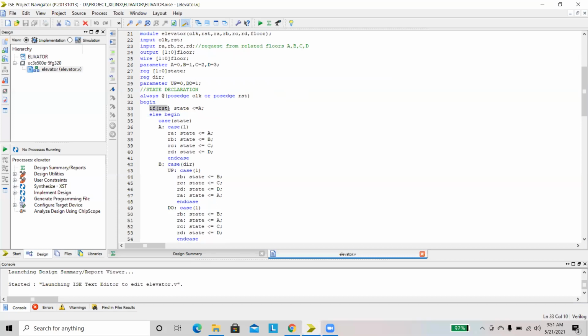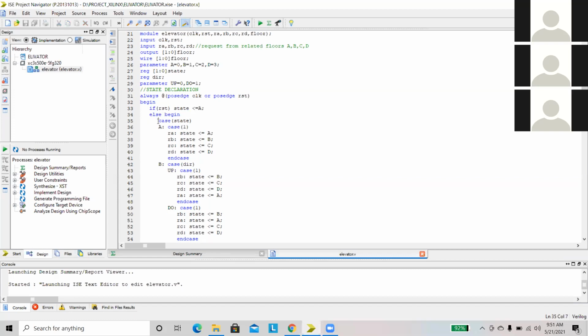If reset, for example, in the initial stage, what is the position of the elevator? That is A, the ground floor. If the design is reset, then the state will be A. Else begin. Here we are using a case statement. When you are in some state, what is the next state?